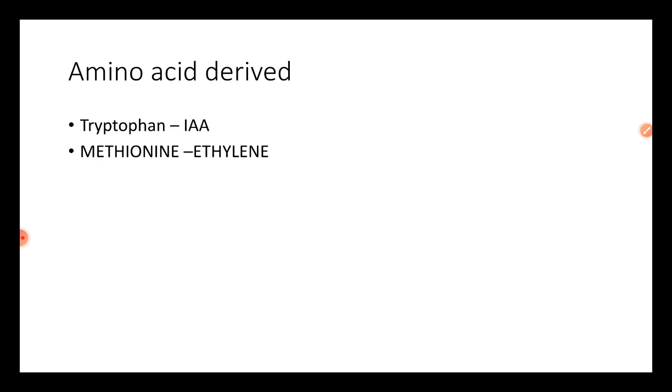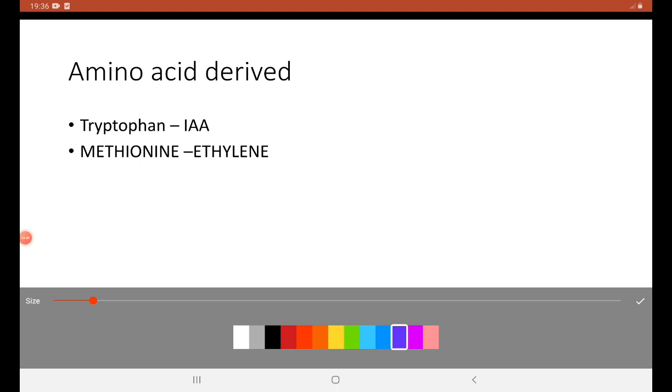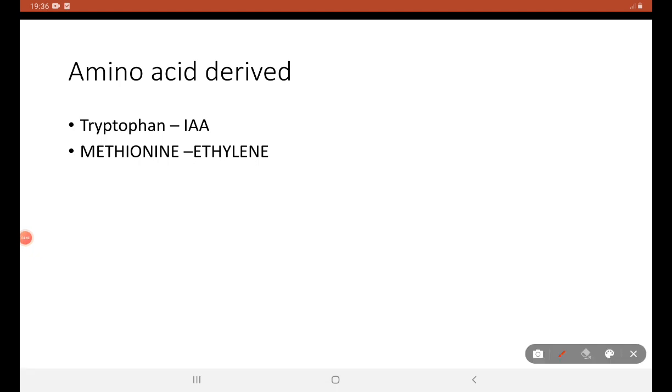Next, we will see a gist of the compounds from which our hormones are derived, that is, the precursors of present-day phytohormones.